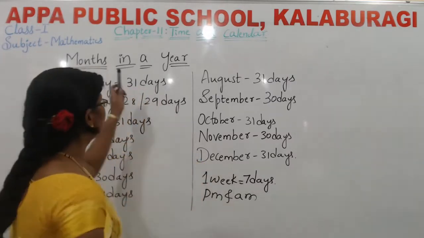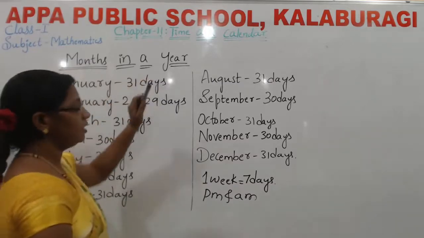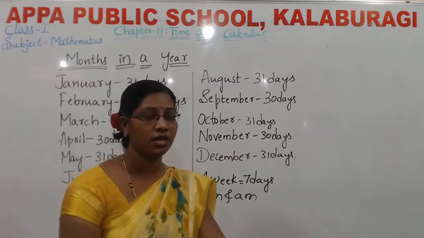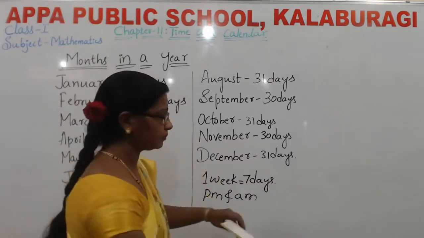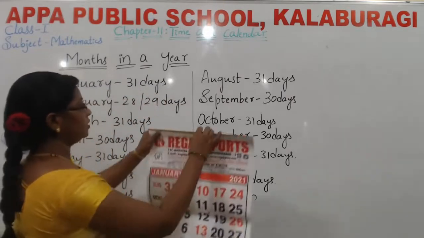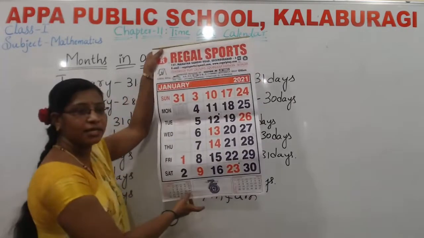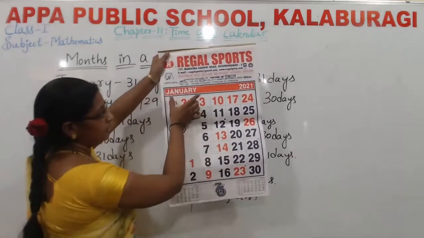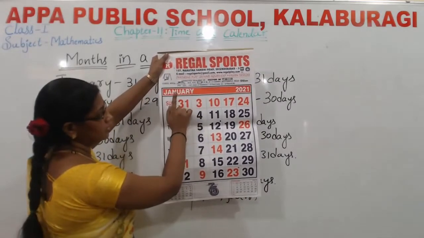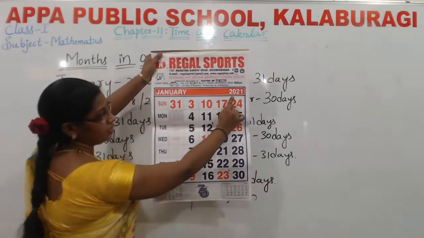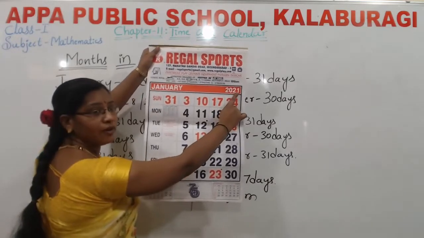Now the continuation of that part, that is months in a year. I will show you a calendar. See, this is a calendar. In this, they have given the January month. What is the year here? 2021.